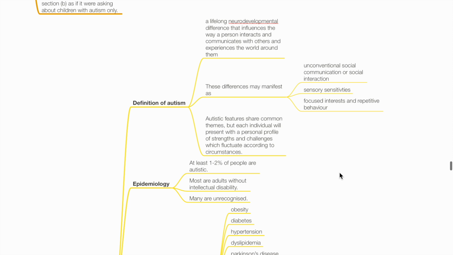Autistic features share common themes, but each individual will present with a personal profile of strengths and challenges, which fluctuate according to circumstance. Epidemiology: at least 1 to 2% of people are autistic.